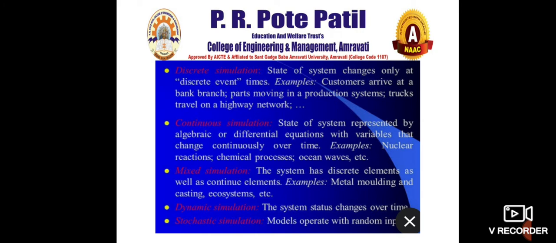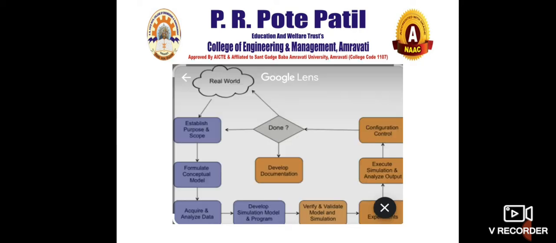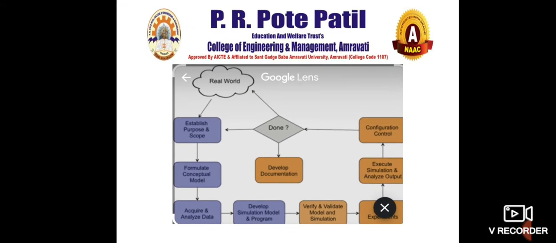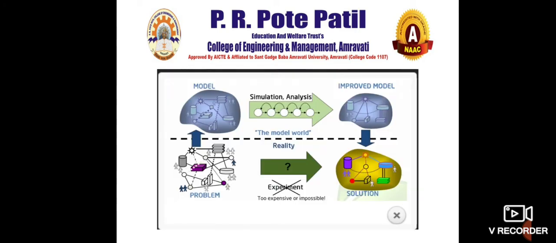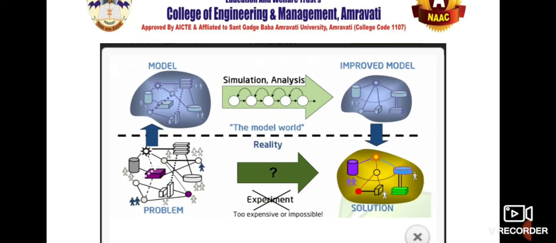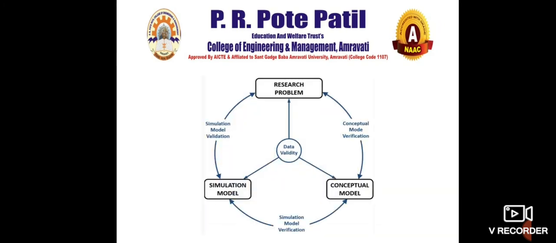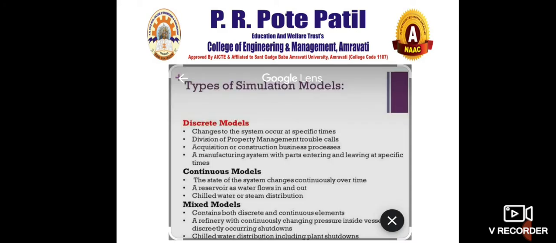Then there are mixed simulation, dynamic and stochastic. Stochastic means they operate with random input. Then we have seen through these diagrams what exactly we do in simulation. We take a real world problem, we go for a simulation model, and then we apply that model in the real world. If there are certain changes needed, you can make them at the simulation model level itself. So it is a research problem, conceptual model, simulation, and then you go again with feedback data.